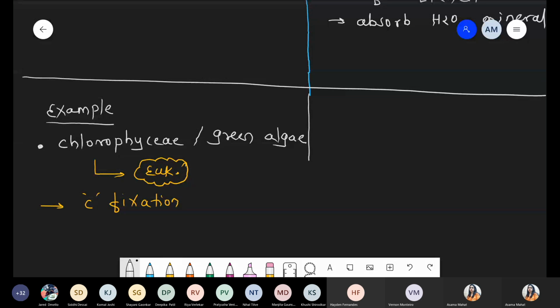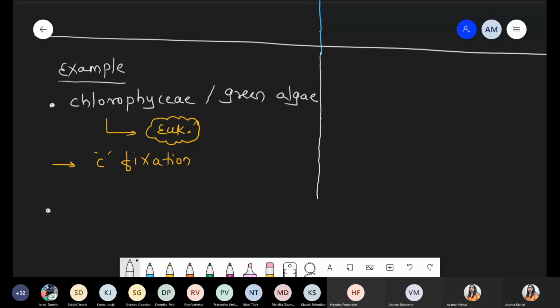But now, in some types, because lichen has different types, in a few lichens we find not only Chlorophyceae, not only green algae, but along with that some BGA. What is the meaning of BGA? Blue-green algae, also called cyanobacteria.